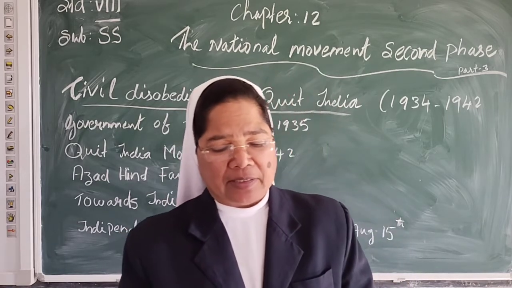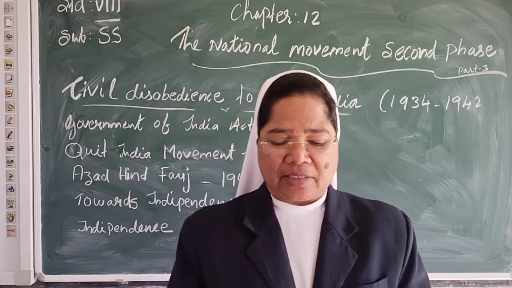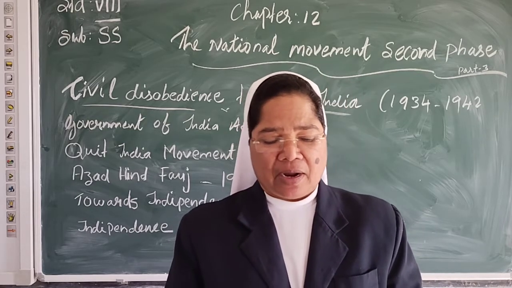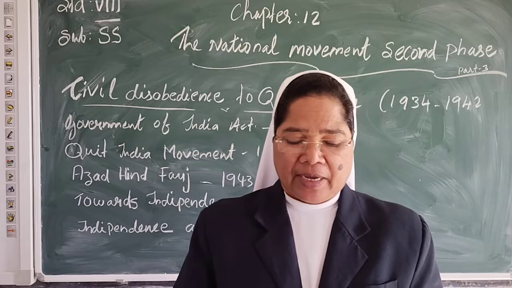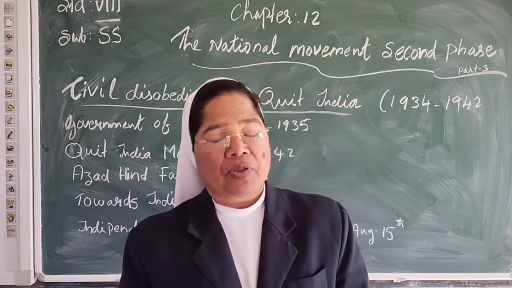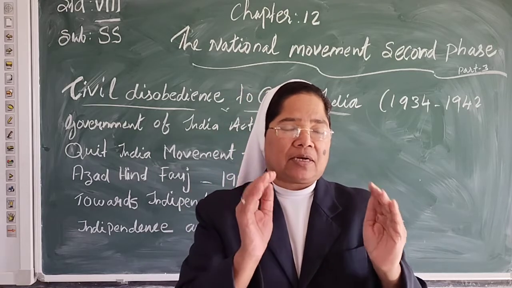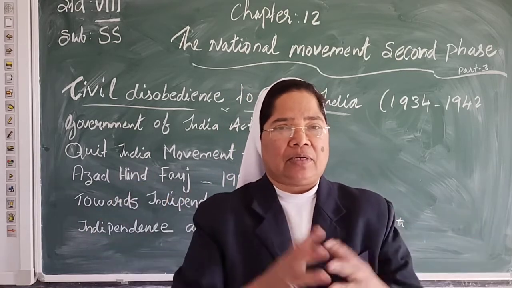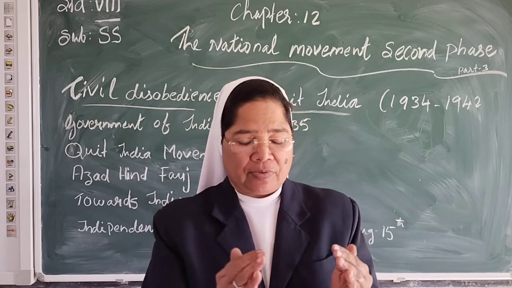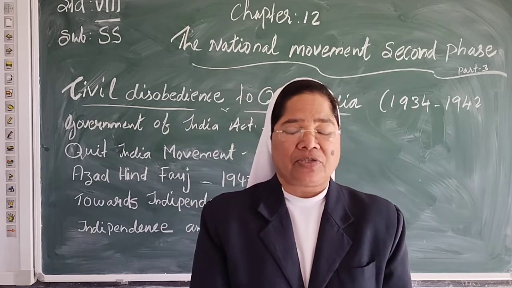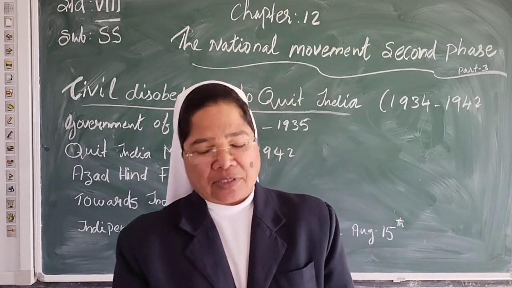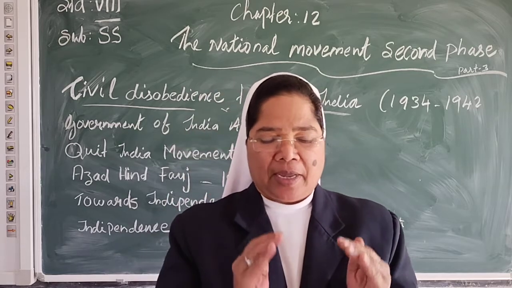Some Indians settled in Southeast Asia had also joined this army, raising its strength to over 45,000 soldiers. From different parts of India they joined together as one group, the INA.